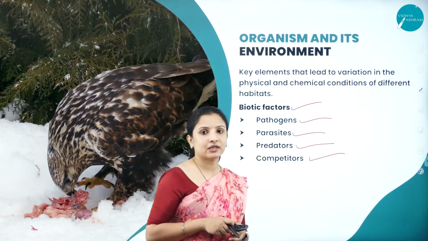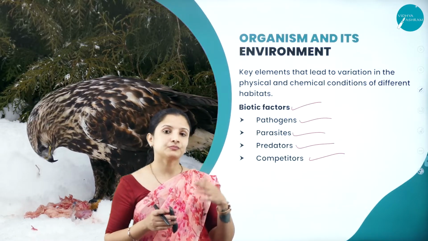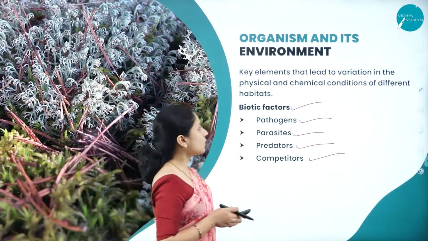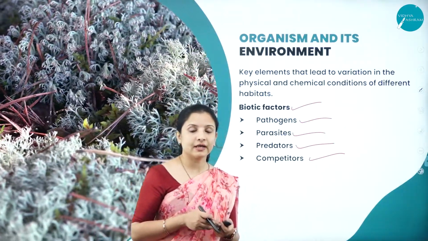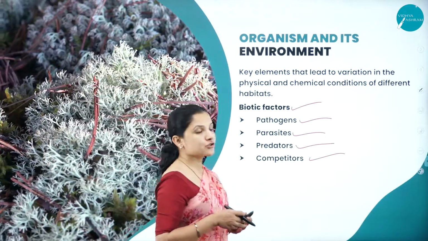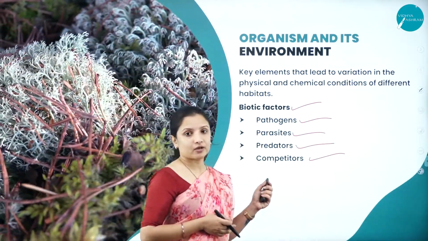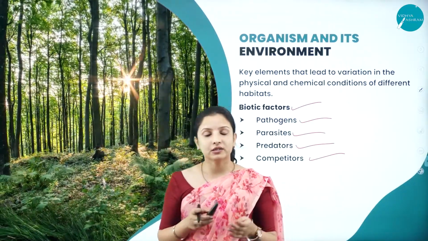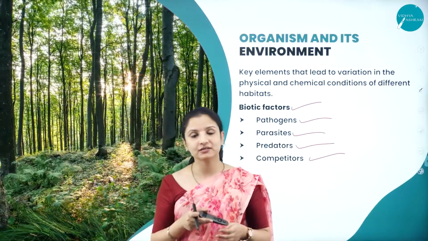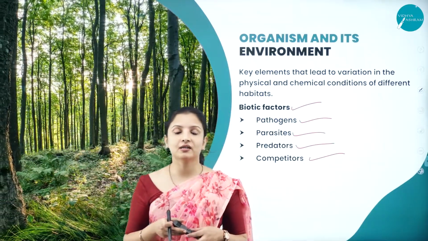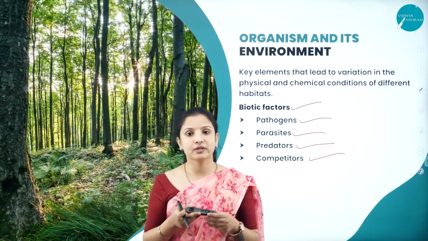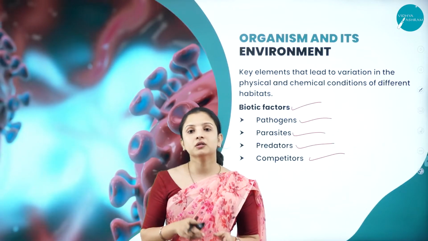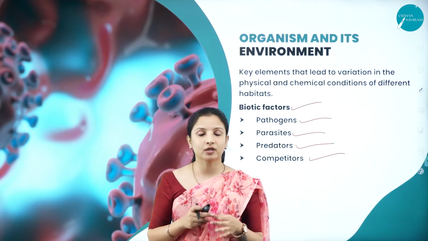Next, talking about parasites. Different parasites also decide the organisms that have to live in a particular biome. So all these biotic factors also decide what exactly the habitat should look like. These are the different abiotic and biotic factors. With this session, we understood the different types of geographical areas and habitats that are there, and how the organisms living in a particular habitat depend on the biotic and abiotic factors.